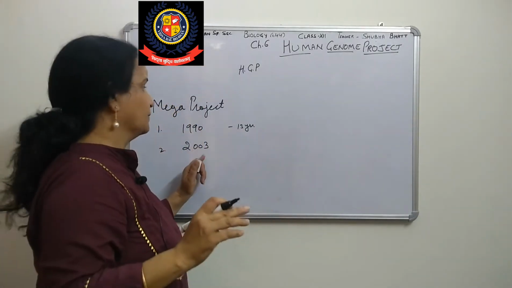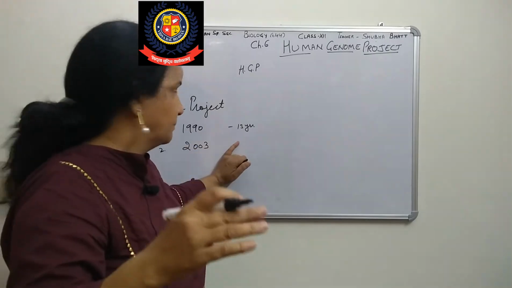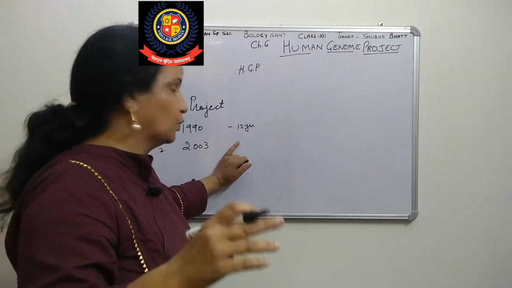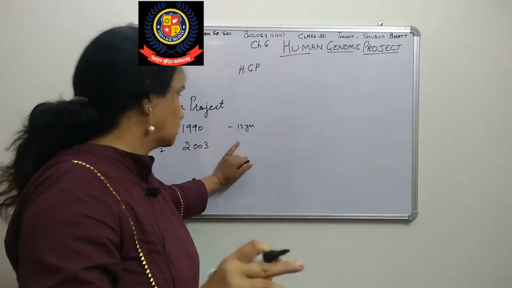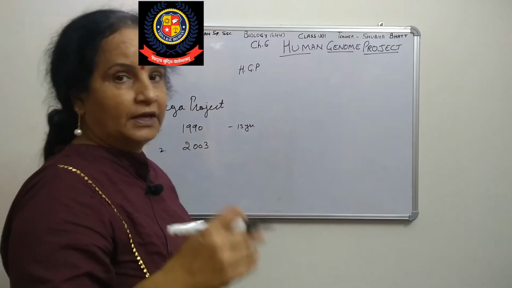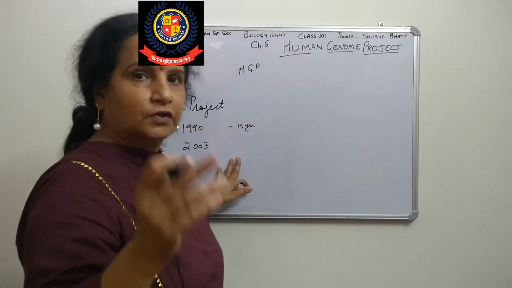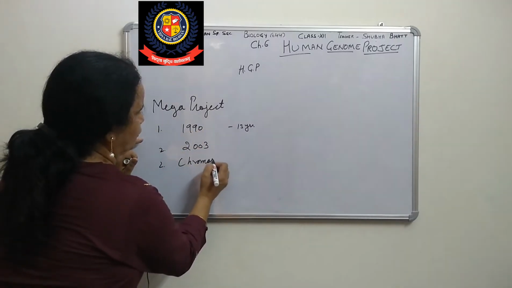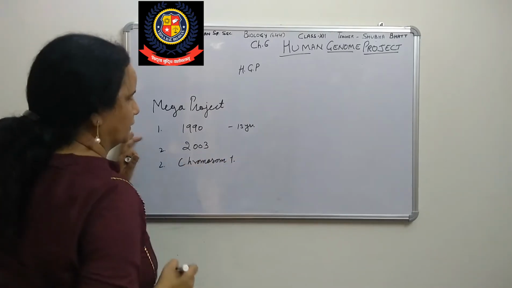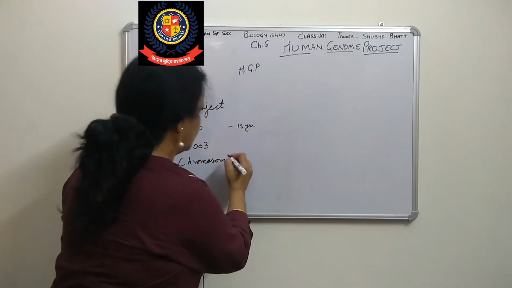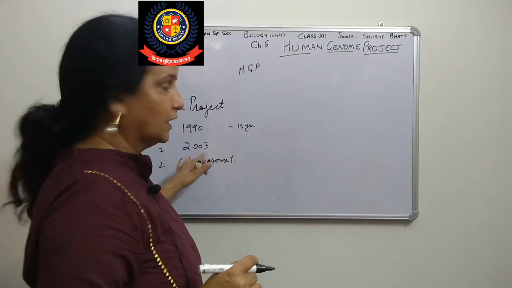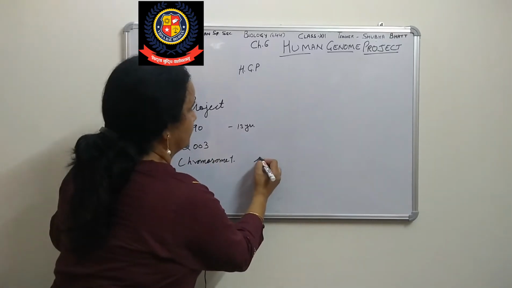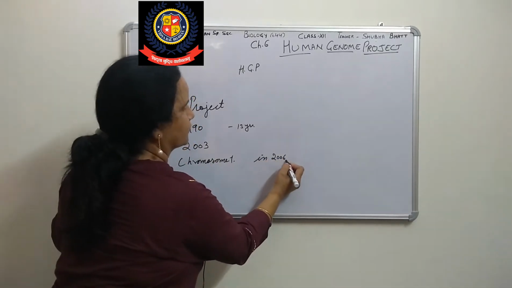But what happened is that we covered all the sequences of these haploid cells except chromosome number 1. Only that last chromosome, chromosome 1, remained for sequencing after 2003, and its sequencing was completed in 2006.